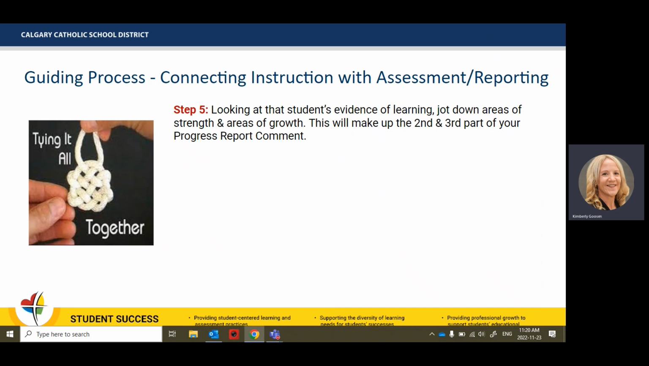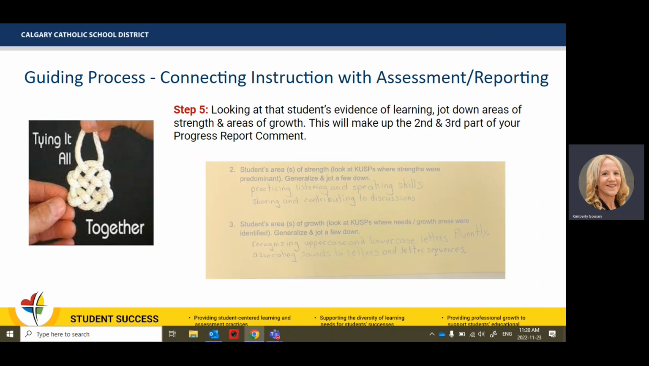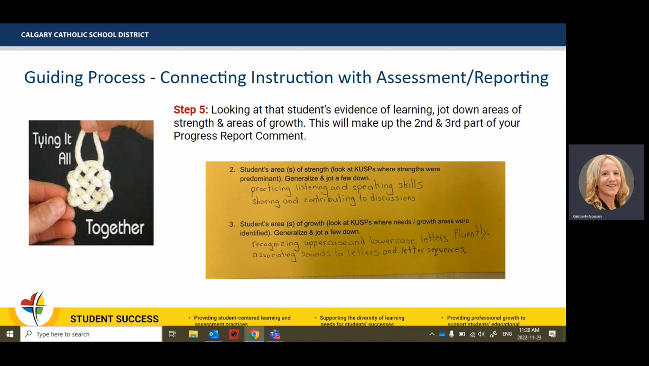Step 5 is where we're looking at that student's evidence of learning. So looking at their strengths, looking at their areas of growth to create the second and third part of your progress report comment. Remember, you're looking at those cusps that we've already highlighted. So here they said that their strengths were practicing listening and speaking skills and sharing and contributing to discussions. And then their area of growth, recognizing uppercase and lowercase letters fluently, and associating sounds to letters and letter sequencing. These are directly cusps that came from that reflection tool that they identified as strengths and growth areas.